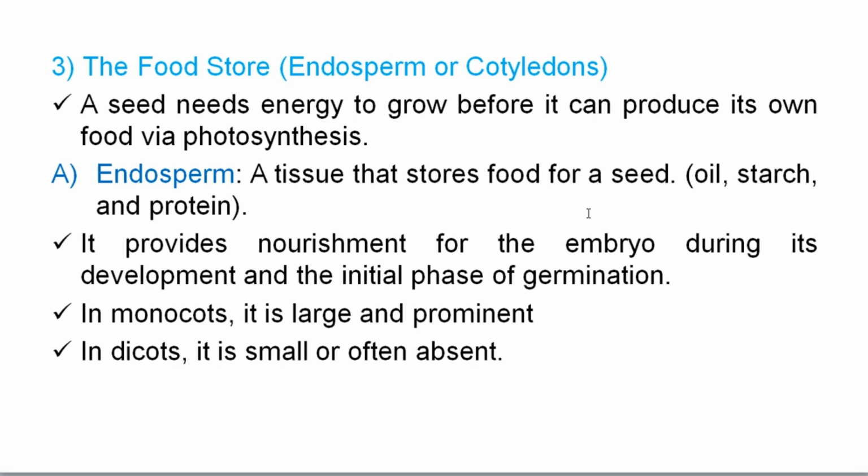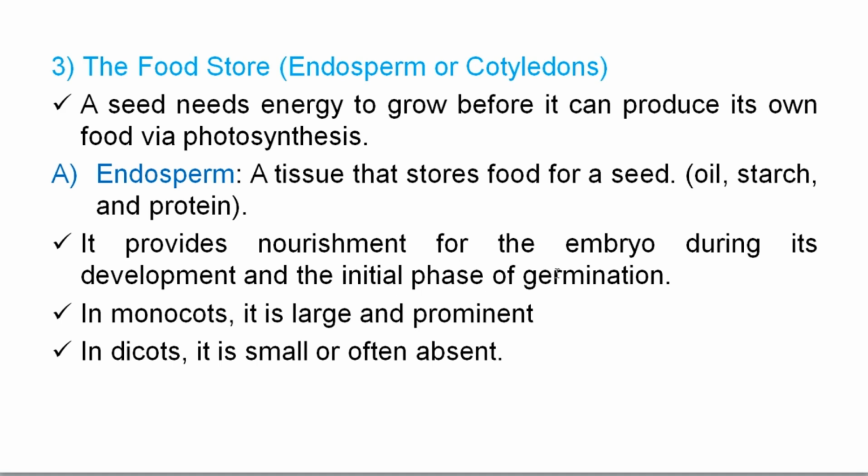This stored food is in the form of oil, starch, and protein. Endosperm provides nourishment for the embryo during its development and the initial phase of germination. Embryo needs food, embryo needs energy, and that is provided by endosperm.